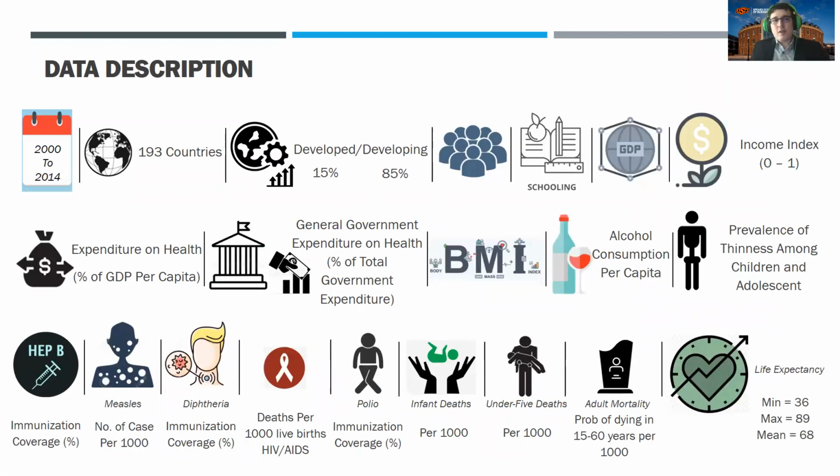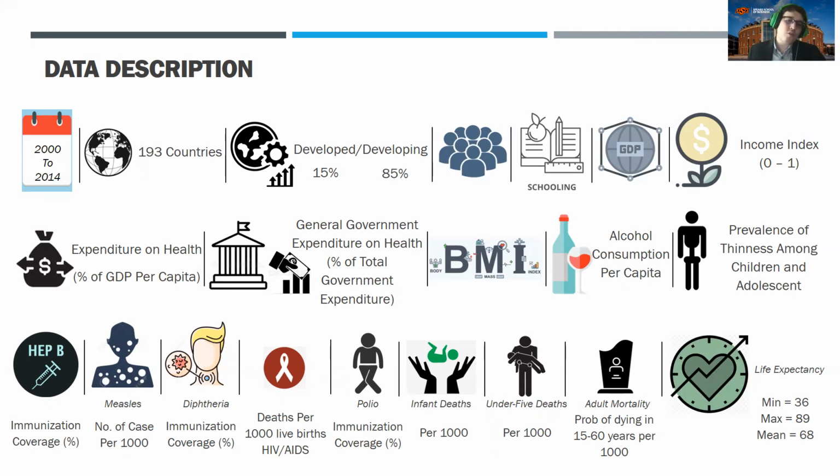Now let's get down to the nitty-gritty of our data description. In our data, we have years ranging from 2000 to 2014, 193 distinct countries, 15% of them developed and 85% developing. We have vast populations, different levels of schooling, GDP per capita, as well as an income index from 0 to 1. We also have expenditure on health as a percentage of GDP per capita.